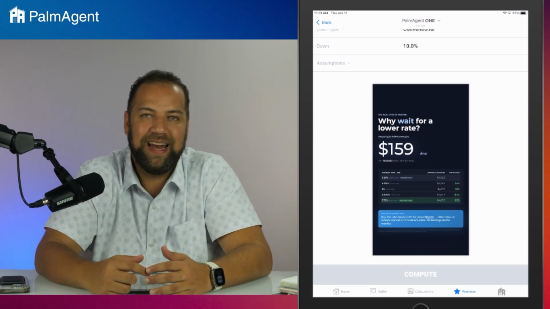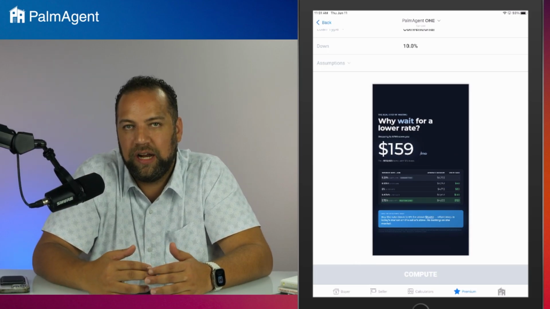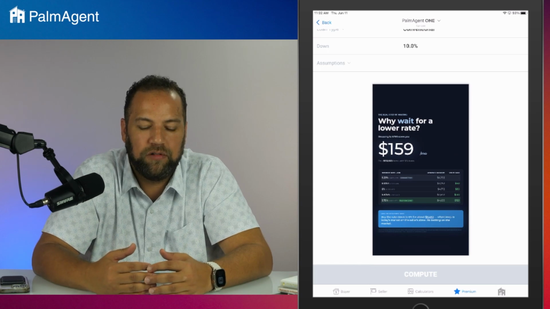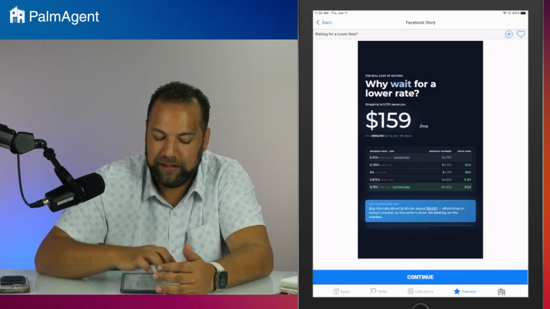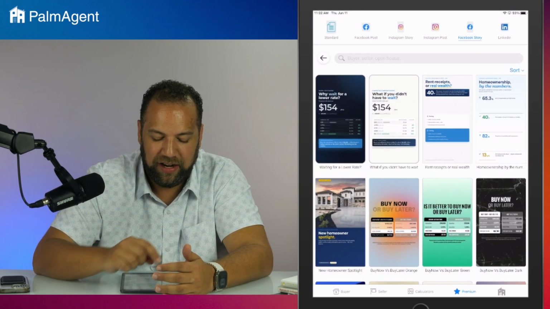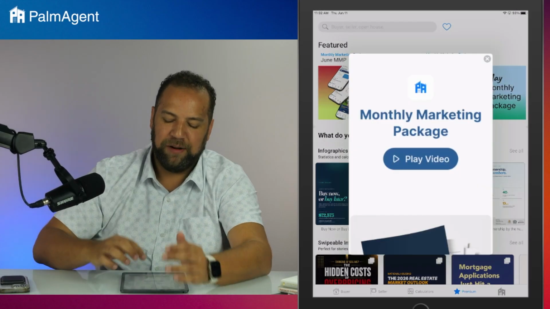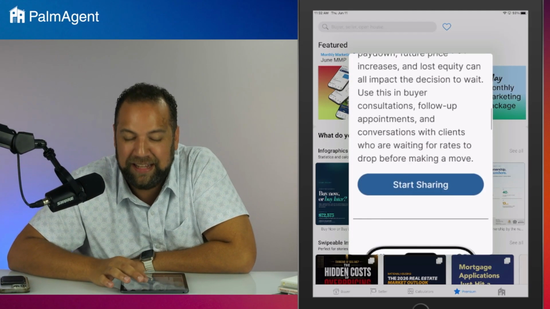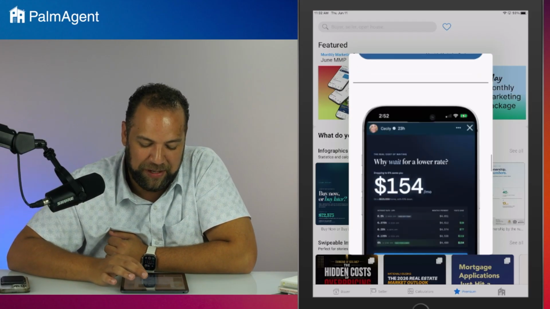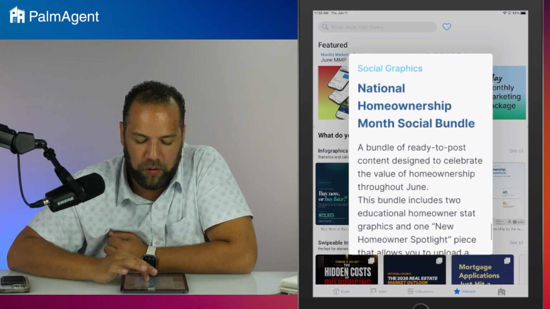They could possibly achieve that now by asking for the right seller concession and then using it for a rate buy down. So such a cool piece. Definitely want you guys to get out there and start using that. Again, you can go to the different size versions of it. The final piece is actually 3 pieces in one. It's not just one piece, it's 3 different pieces for you.